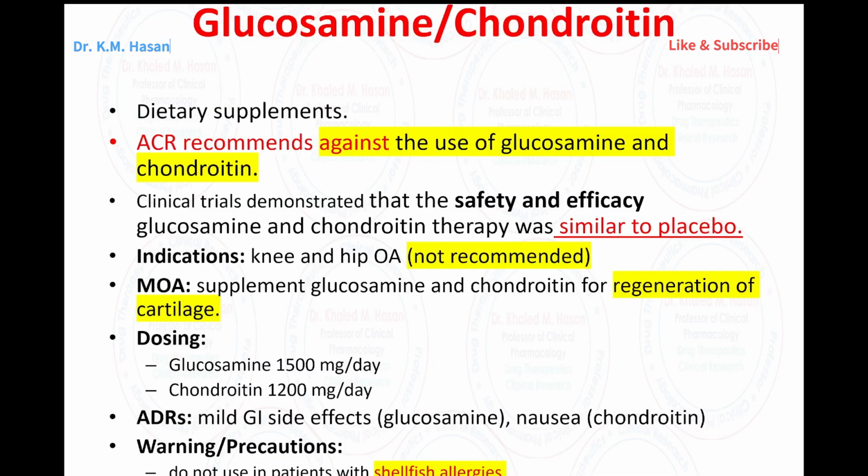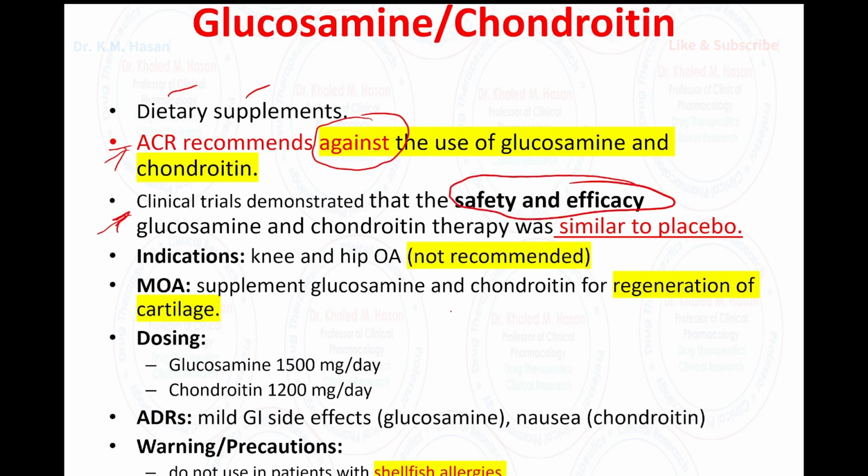Okay, next medication, or maybe the last medication, glucosamine and chondroitin. Glucosamine and chondroitin are considered dietary supplements. According to the American College of Rheumatology, they have a recommendation against using glucosamine and chondroitin. Clinical trials raise some concern about the safety and efficacy of this supplement, and they found glucosamine chondroitin presents similar effect to the placebo, and we don't have a recommendation to use it for the hip and knee.